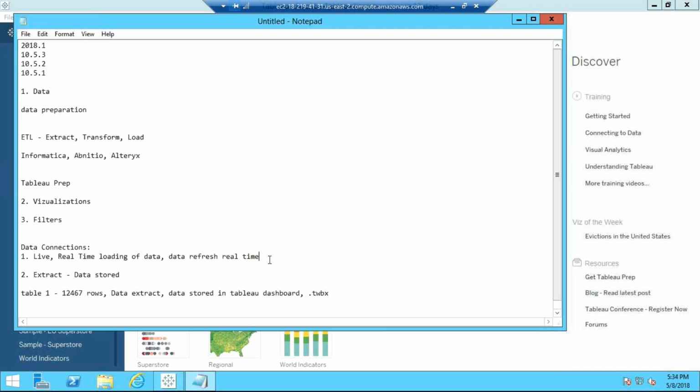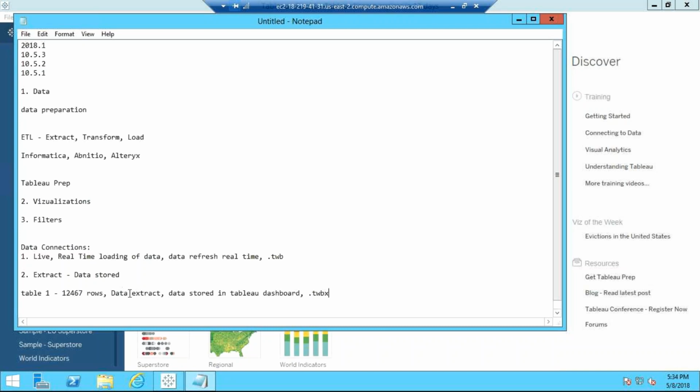For live, it will be TWB. It will not be X. It will be a TWB file. So here you have a TWBX file. In this, what happened? The extract is there.